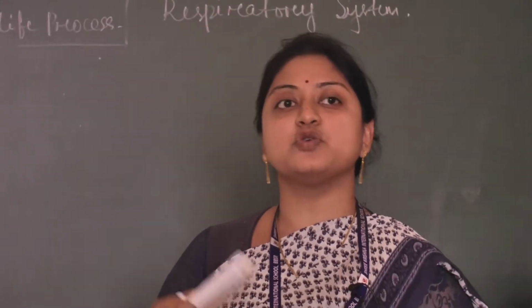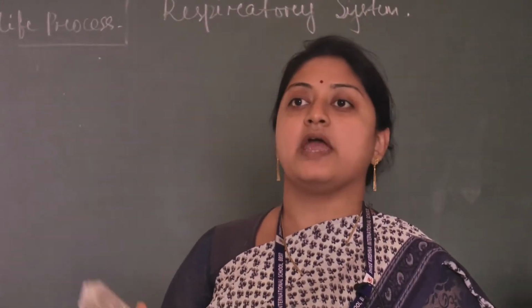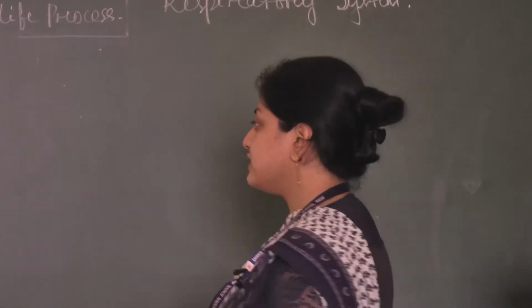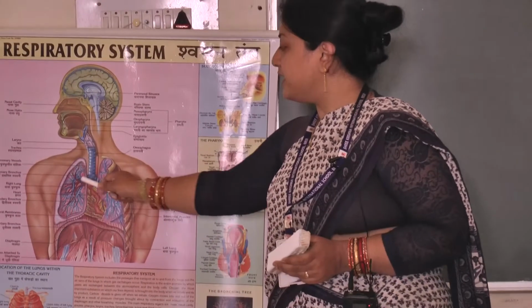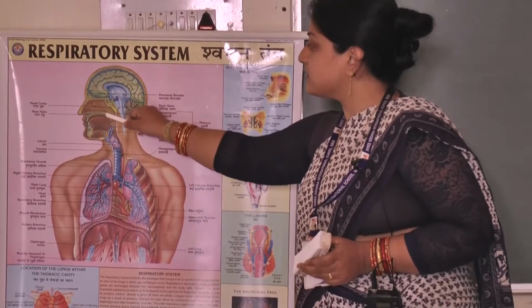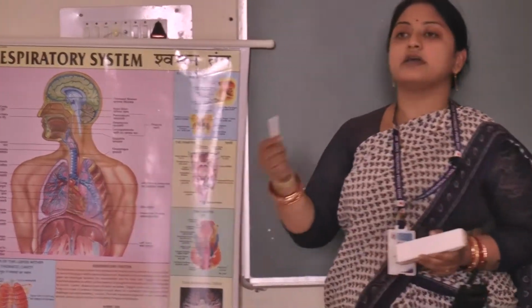Between lungs to different parts of the body and from different parts of the body to the lungs. So this is the respiratory system. Here you will find the lungs, and this is the space through which the air enters into the lungs, and oxygenated air passes out from lungs to other parts of the body. So this is all about respiration.